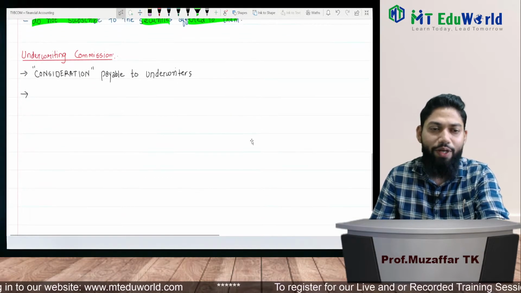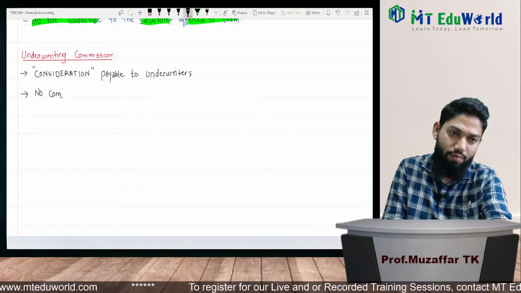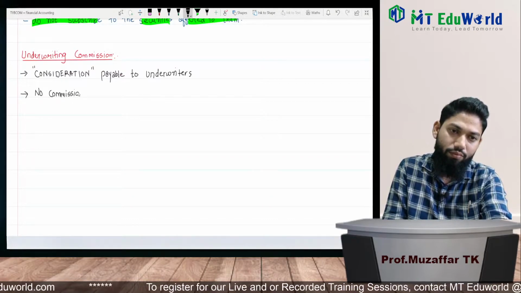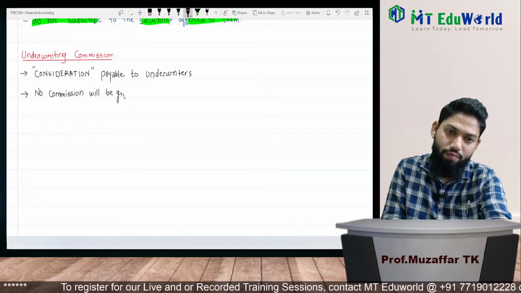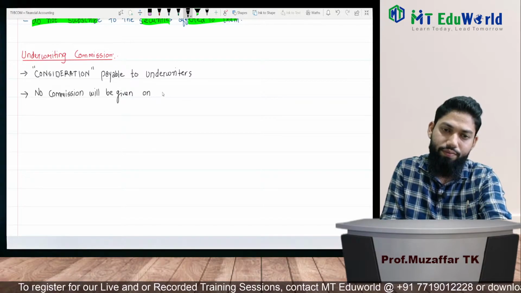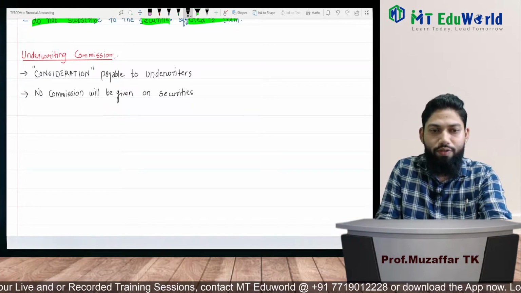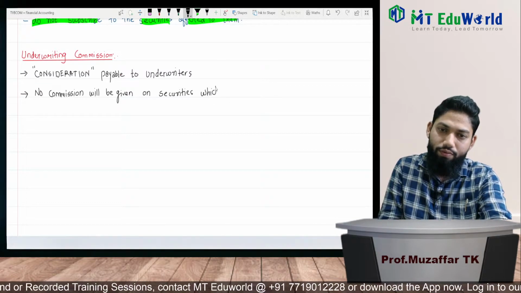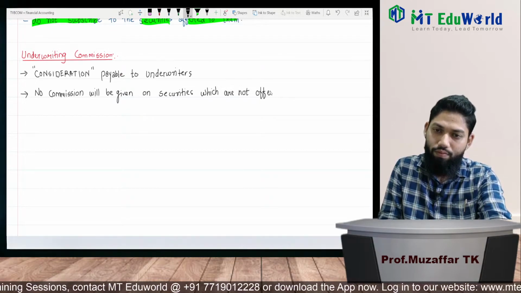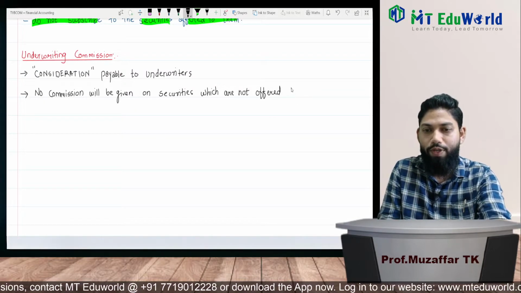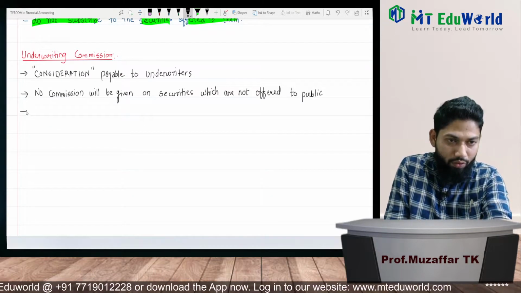9,000 shares. So the second point is that no commission will be given on securities which are not offered to public, right? Now third point.